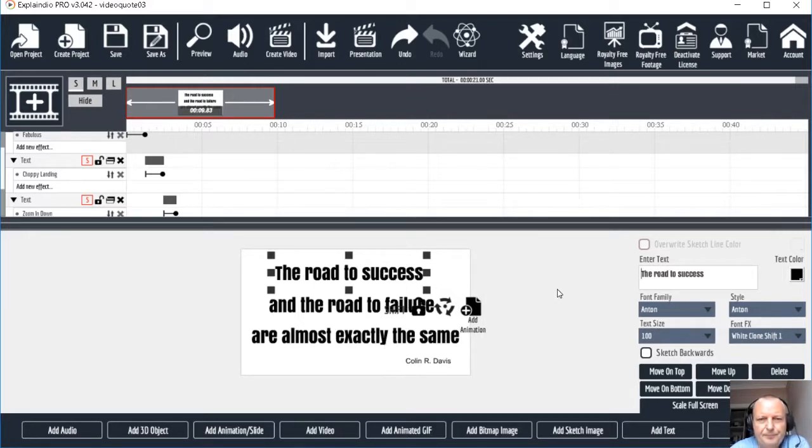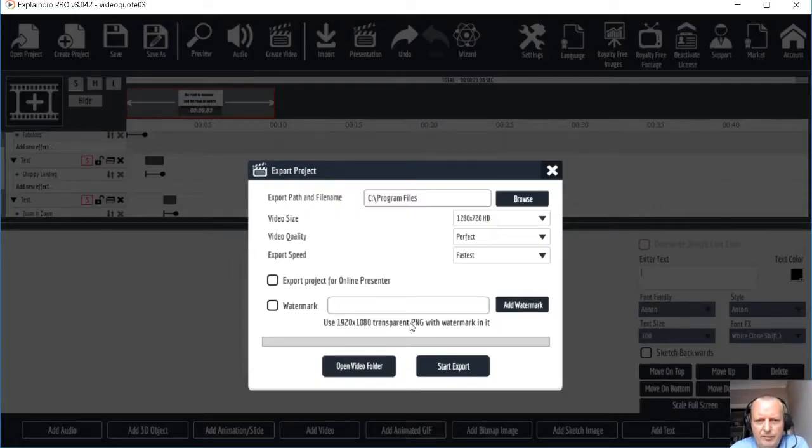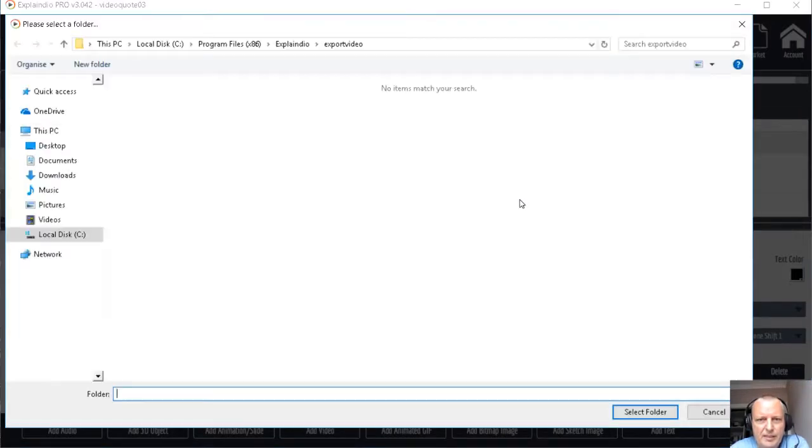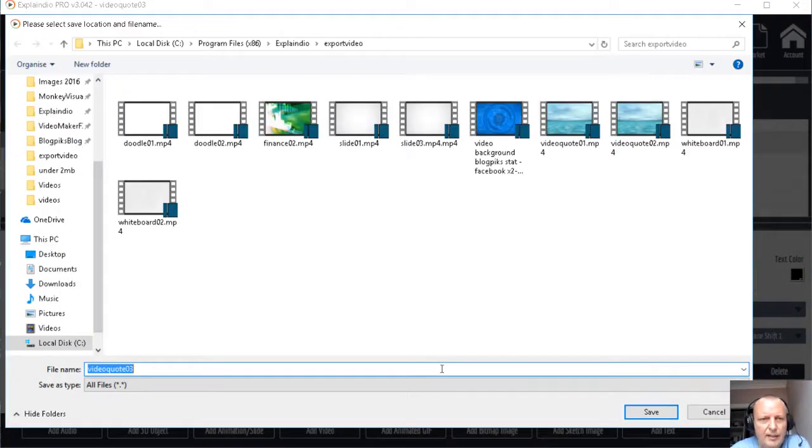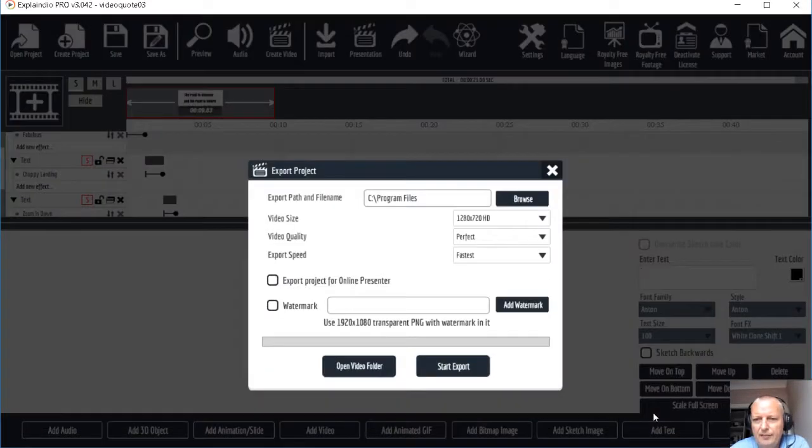That looks good. All right, let's go ahead and create that video then. Click create video, and I'm fine. This is the correct folder for me, and the settings are fine as they are. Let's go ahead and start export. So this is video 03, that's fine, and save. Okay, I'll come back to you in a minute.